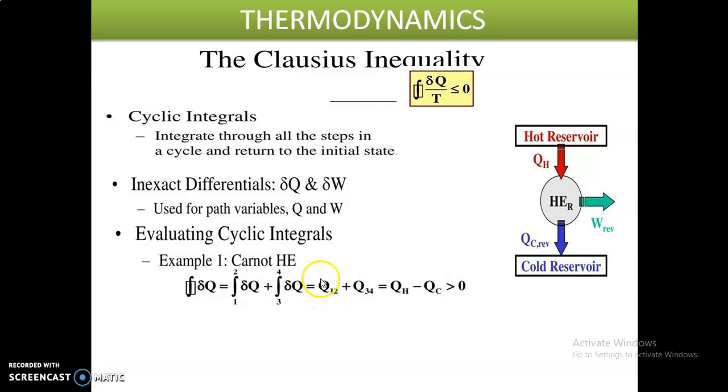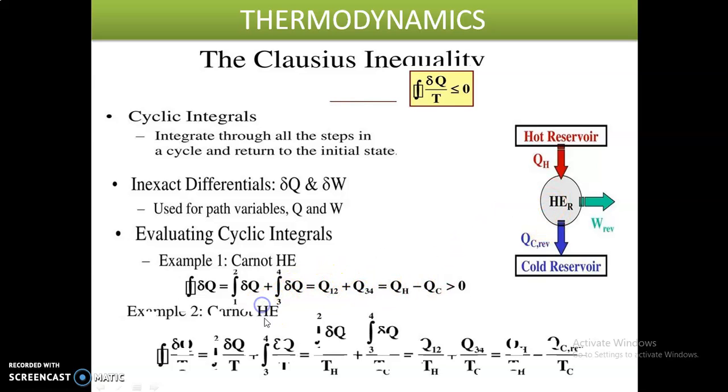If we take entropy for the same Carnot engine, that is the second example. The total entropy in the system is the cyclic integral of dq by T, which equals the entropy of the hot reservoir plus the entropy of the cold reservoir.